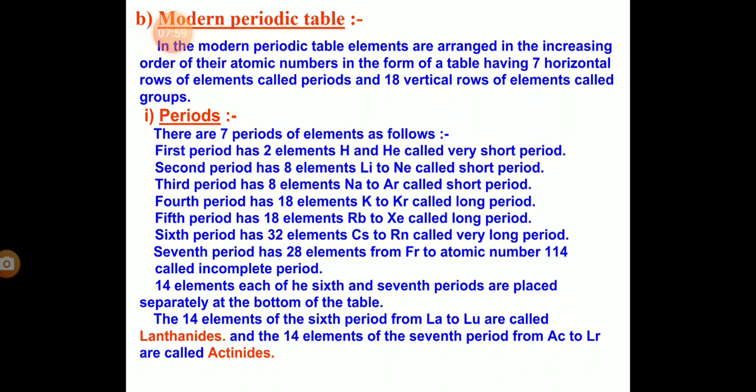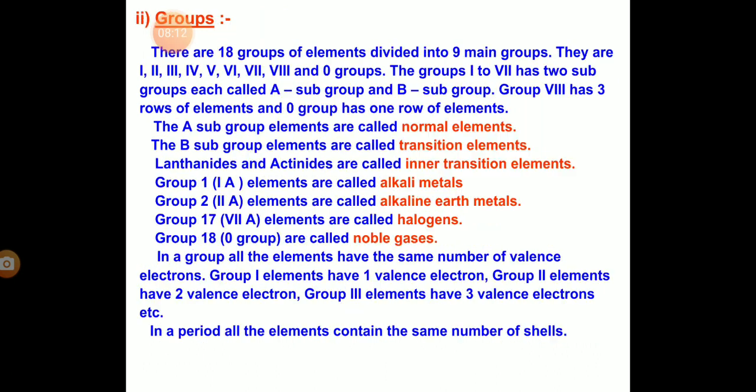The 14 elements of the 6th period from lanthanum to lutetium are called lanthanides, and the 14 elements of the 7th period from actinium to lawrencium are called actinides. These are placed at the bottom of the periodic table.